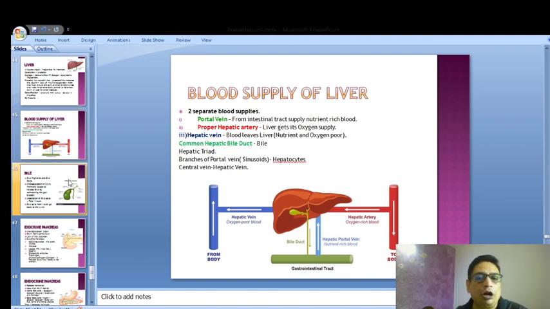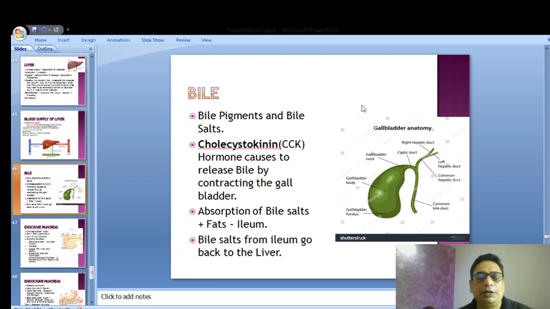Now let's come to the gallbladder. The bile pigment, cholecystokinin. This is another very important term we will learn. So the bile has got bile pigments and bile salts, which we have already studied earlier. Now here comes the importance of cholecystokinin. The hormone causes the release of bile by contracting the gallbladder.